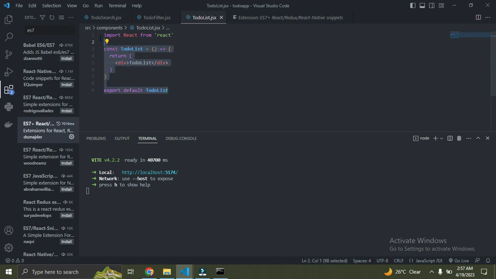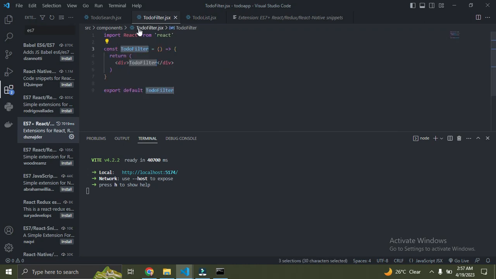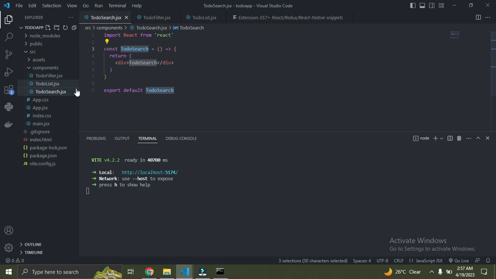I already have my components created, so I'll do the same thing for my filter. So RAFCE, done, and for the to-do search, the three of them, RAF and then CE. Okay, so that's done. Now we have our three components.